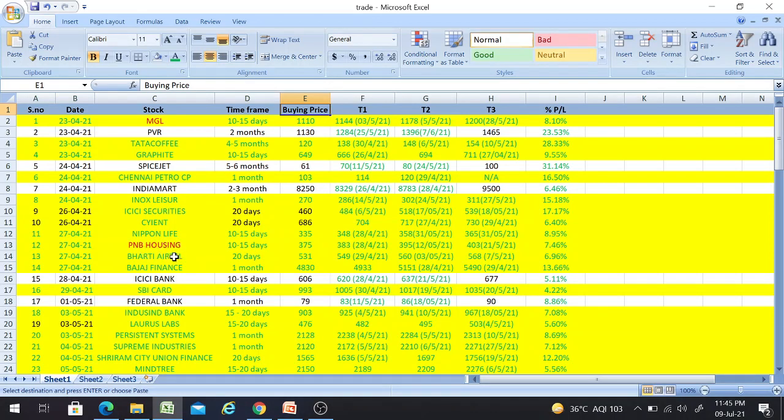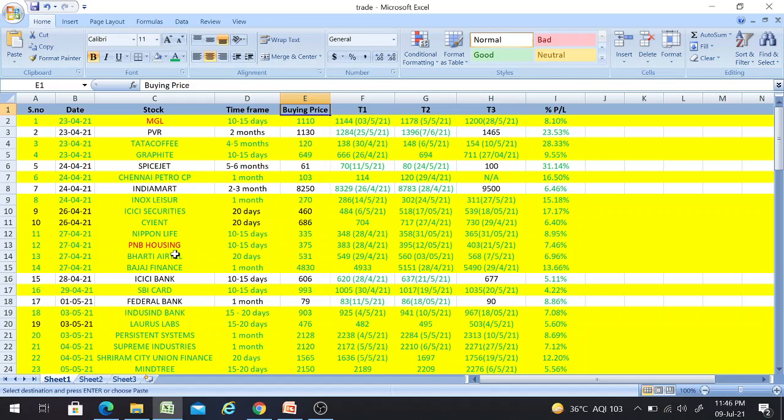Now what does that mean? If you take this PNB Housing Finance stock, I have given the buy call on 27th with a time frame of 10 to 15 days and a third target of 403. Why have I marked this in red, with the whole line highlighted in yellow? It means this particular stock has achieved all three targets which I have given here, and the final target of 403.2. But this third target of 403 was achieved after the time frame which I mentioned here. That means it wasn't achieved within the time frame, but a few days after it. That's why it is in red color.